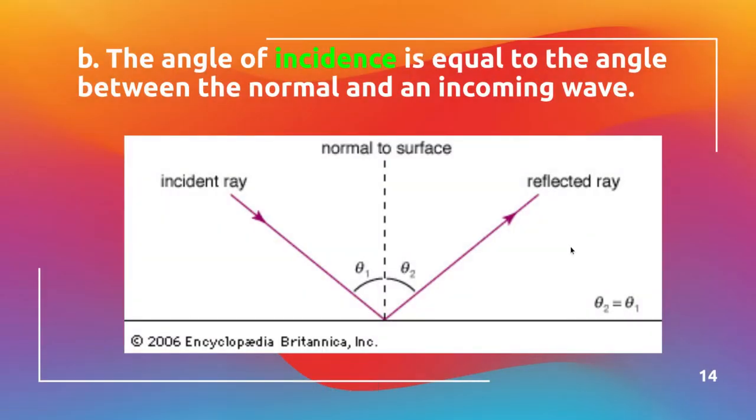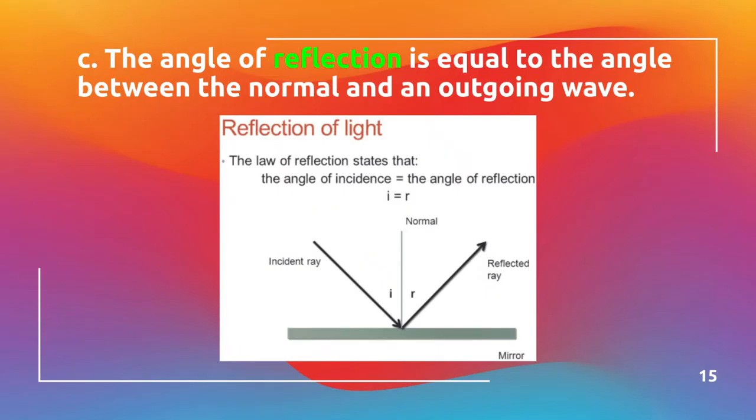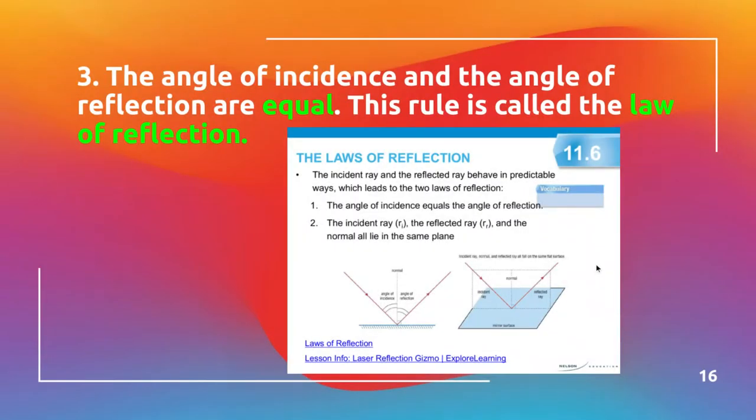So again, the law of reflection is the angle of incidence is equal to the angle between the normal and an incoming wave. So if this is 45 degrees coming in, it bounces off at 45 degrees. If it's 30 degrees, it bounces off at 30 degrees. Whatever the angle is coming in, it'll be the angle going out. Again, the angle of reflection is equal to the angle between the normal and the outgoing wave. So that's the reflected ray, and those two are always equal. So the law of reflection, once again, is the angle of incidence, which means the light coming in, is equal to the angle of reflection, the light bouncing off.